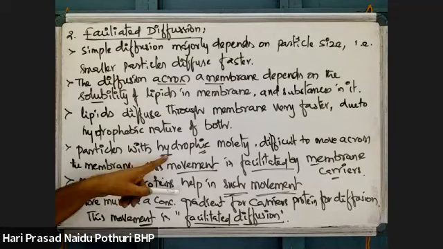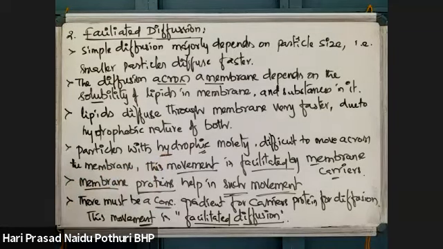Fourth point. Hydrophobic. Wait one second, please.